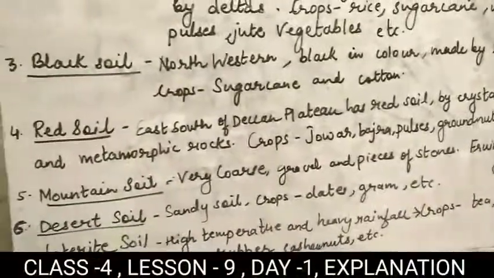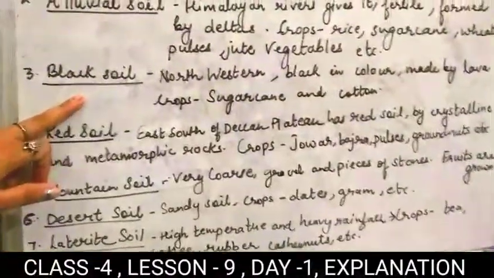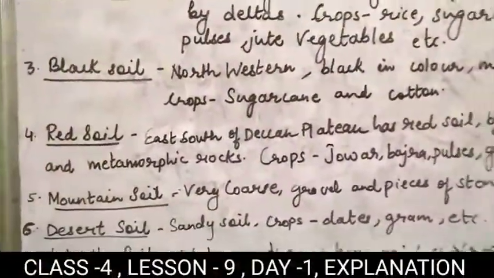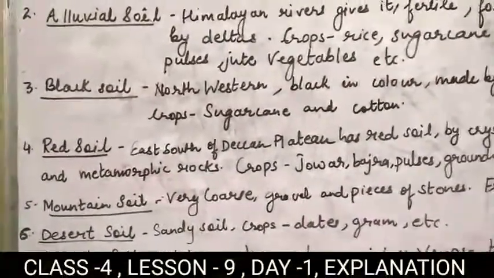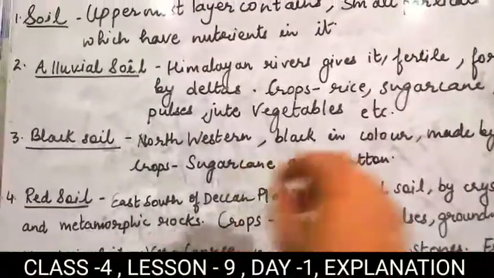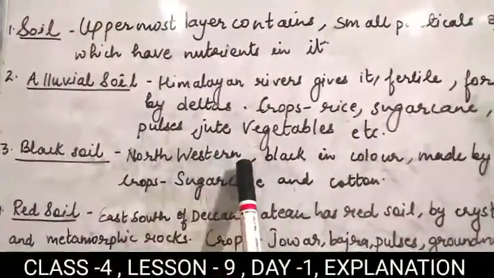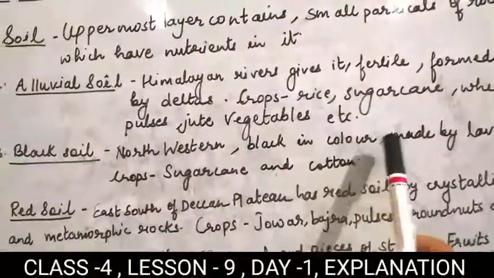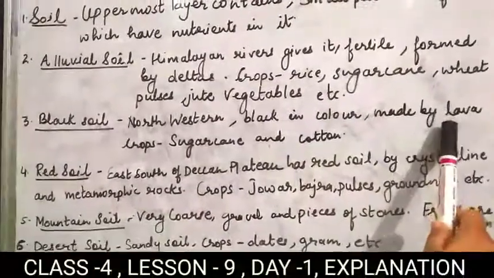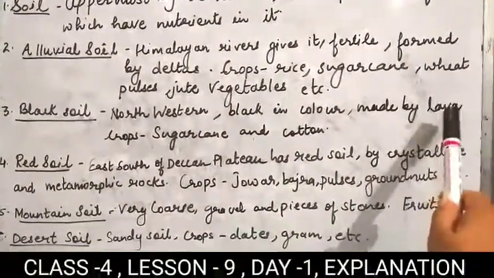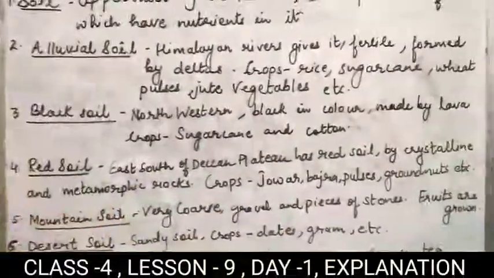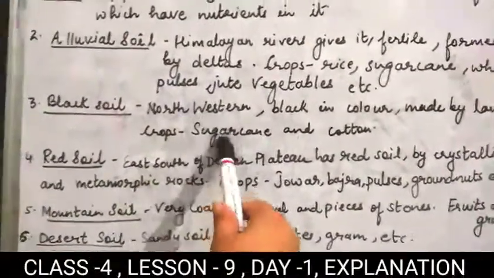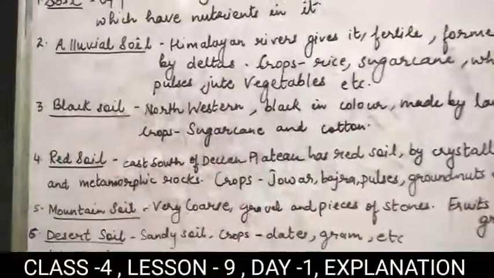Next, students, is the black soil. Where is black soil found, students? Black soil is found in the northwestern part, and it is black in color and made of lava. Lava is a hot liquid which comes out from the mountain. When it cools down, we get the black soil there. We can grow sugarcane and cotton in the black soil.